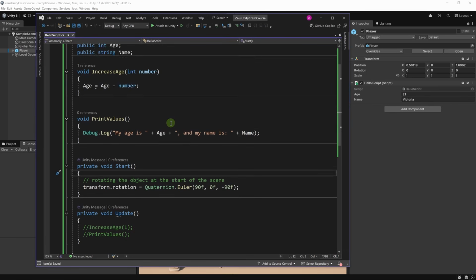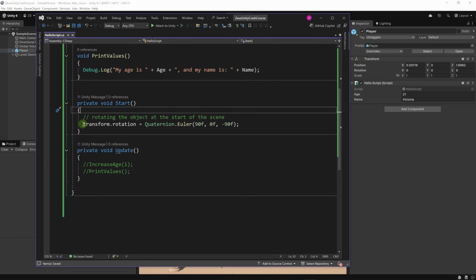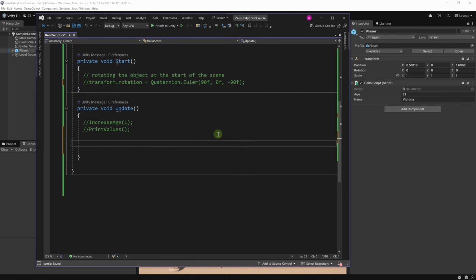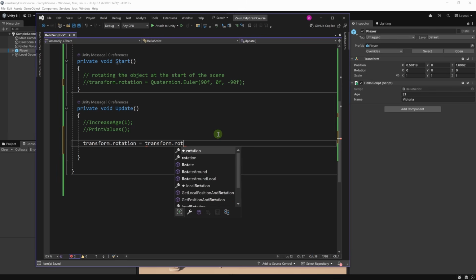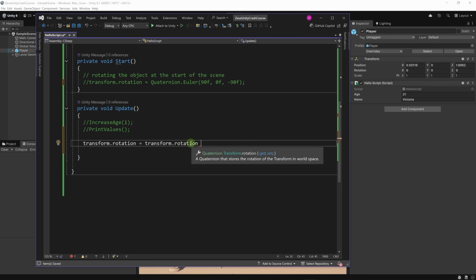Let's go back to our code, and instead of doing this, let's comment this line, and in the update method, let's say transform.rotation equals transform dot rotation. Since these are quaternions, our rotation is a quaternion. The way to add two quaternions together is to use a multiplication.